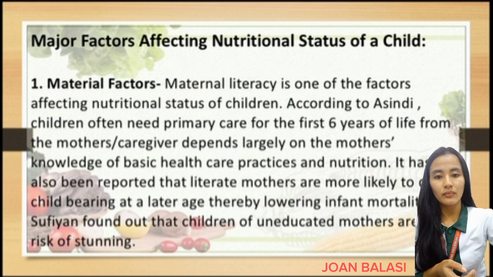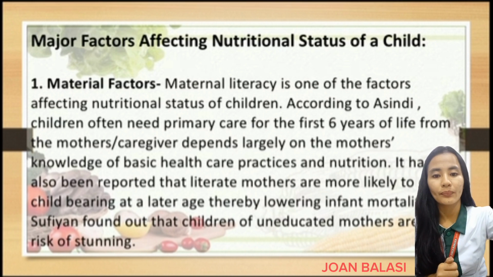So, in here, what I understand is that the health of the children is dependent on the mother's knowledge on basic healthcare and nutrition.